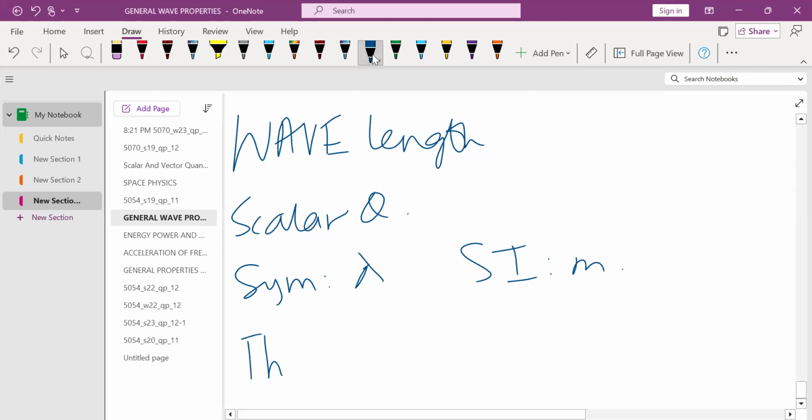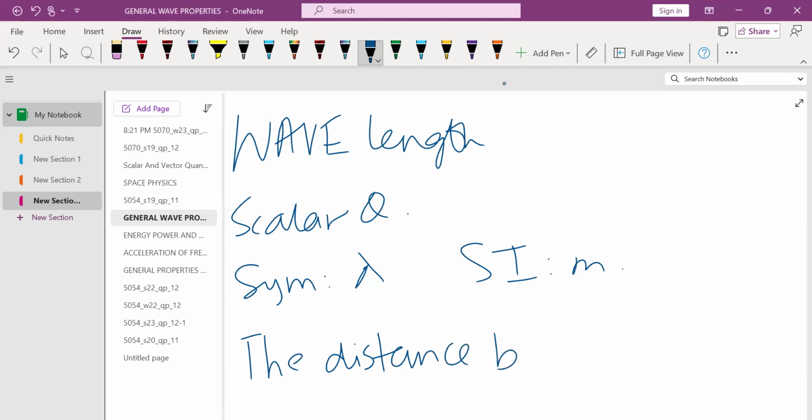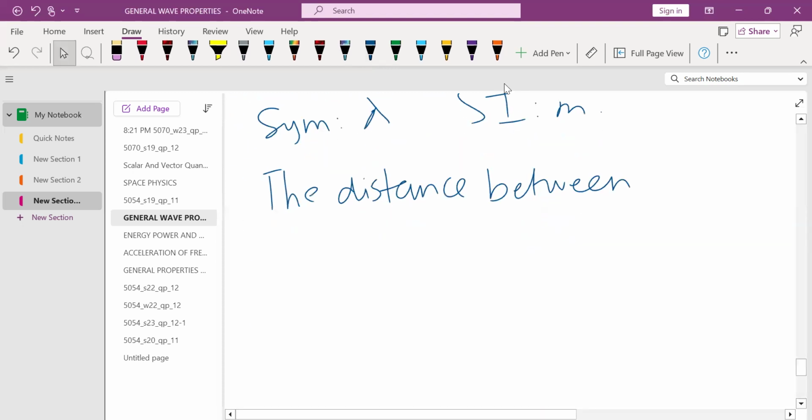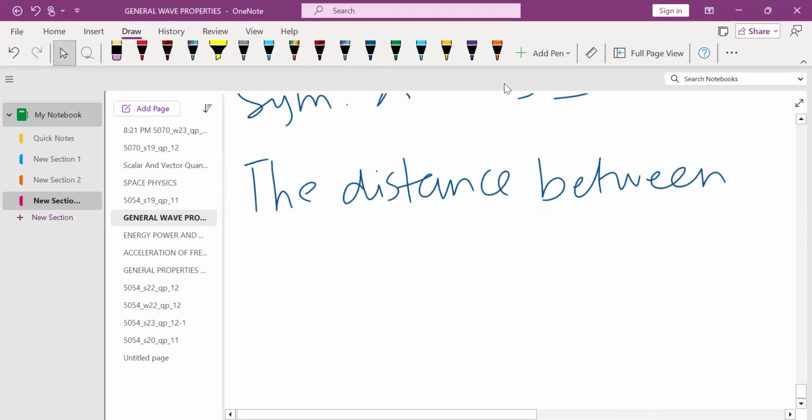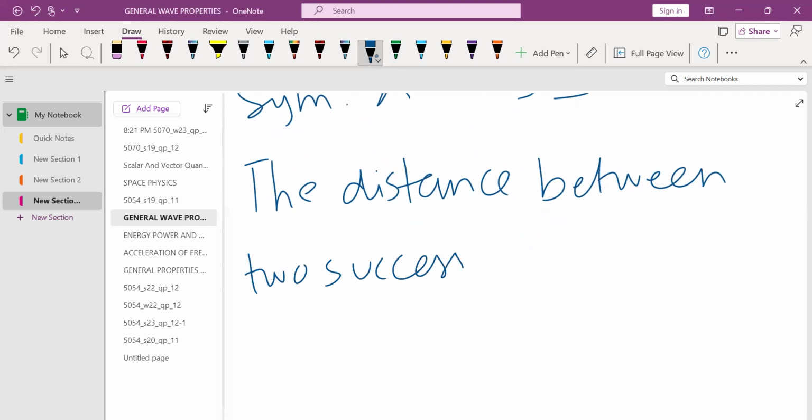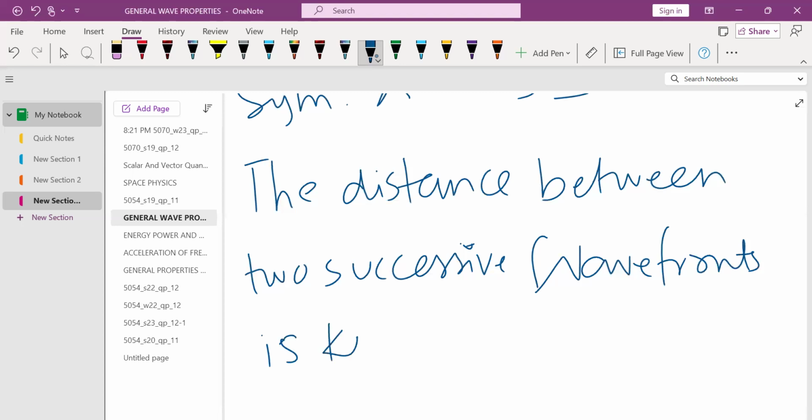The distance between two successive wavefronts is known as wavelength.